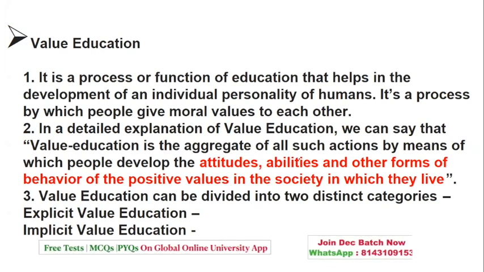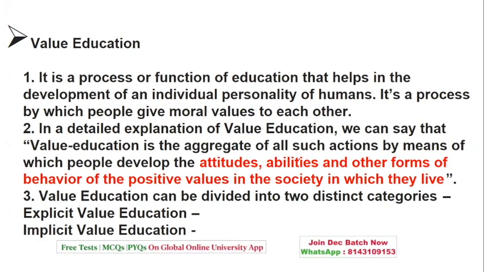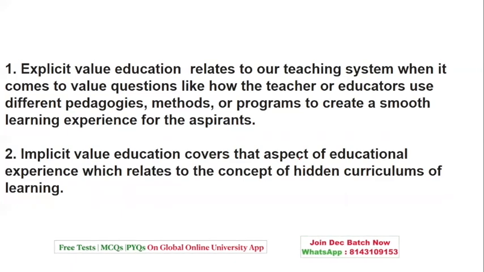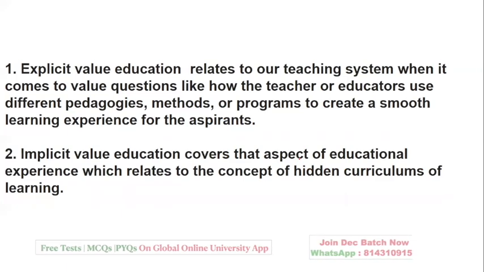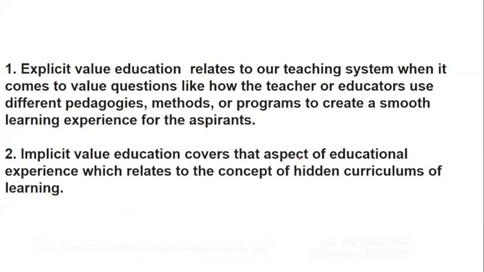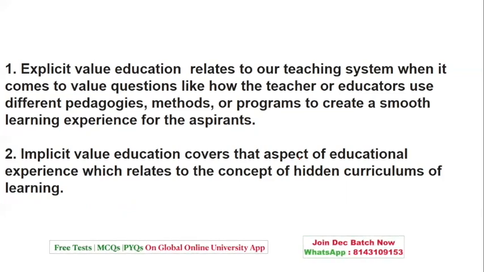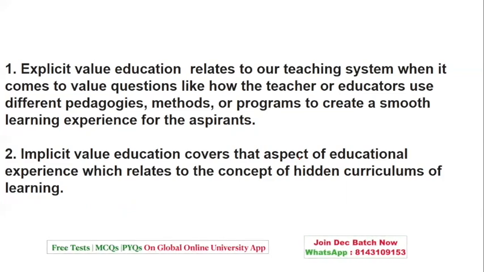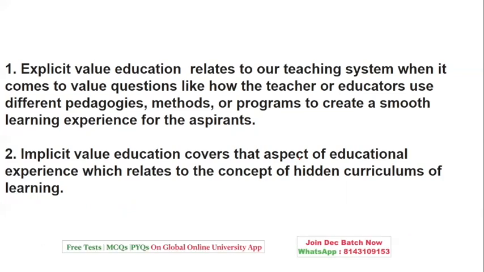Next, you have explicit and implicit values. Explicit values are direct. You can definitely give them directly with the help of different pedagogies, methods, or learning experiences. Implicit values are indirect, which can be hidden. The child has to get it from the way it has been imparted.